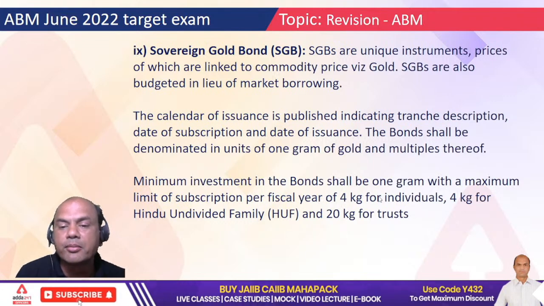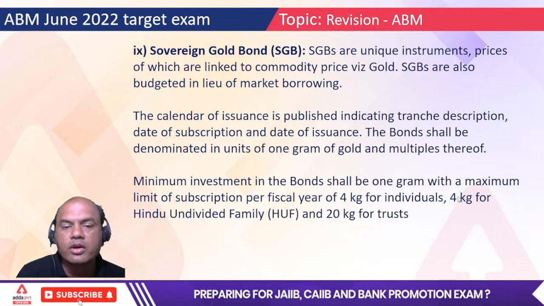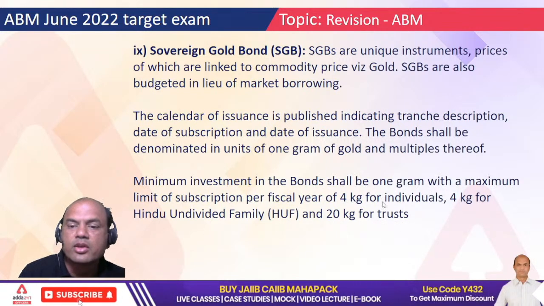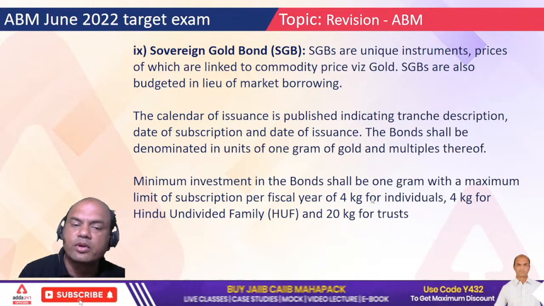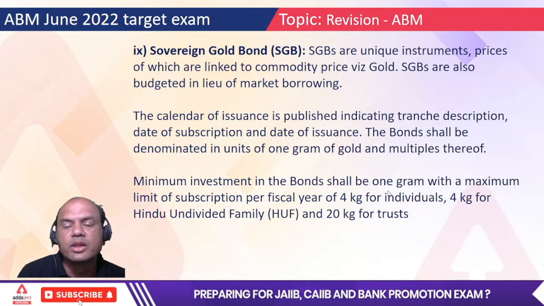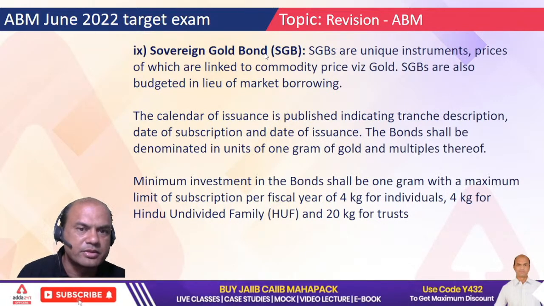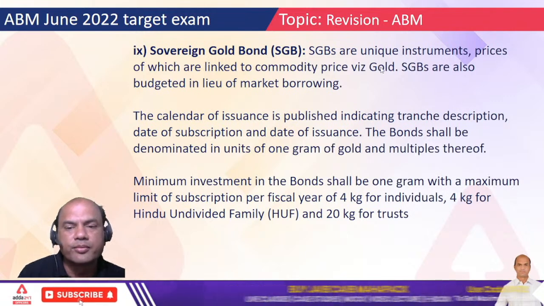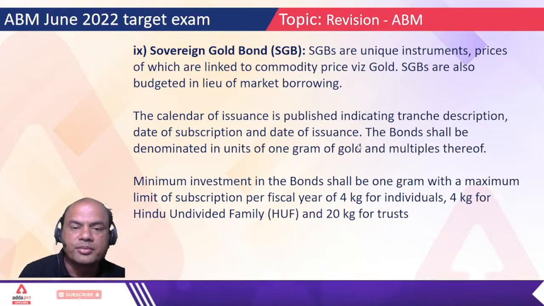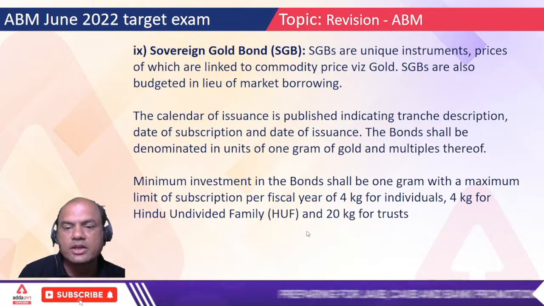Remember these figures also: 4 kg for individuals, 4 kg for HUF and 20 kg for trusts. This is what only you have to remember regarding SGBs. 3 points regarding SGBs. One, related to gold. Second, minimum 1 gram. Third, maximum amount of investment: 4 kg, 4 kg and 20 kg.